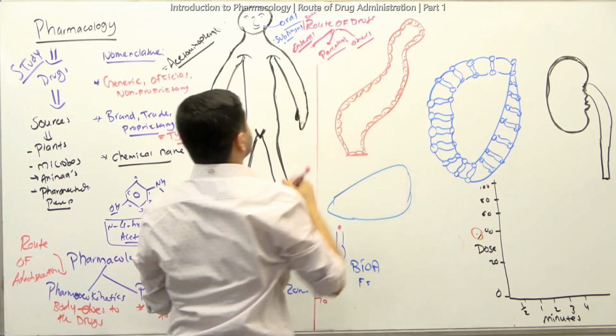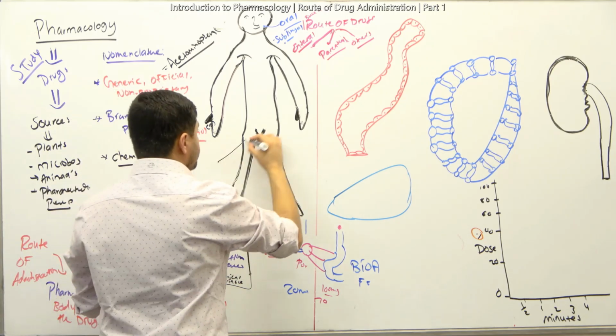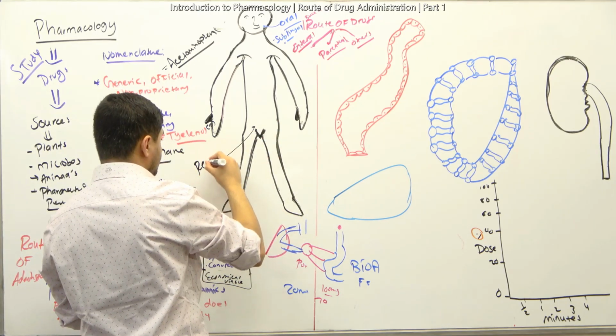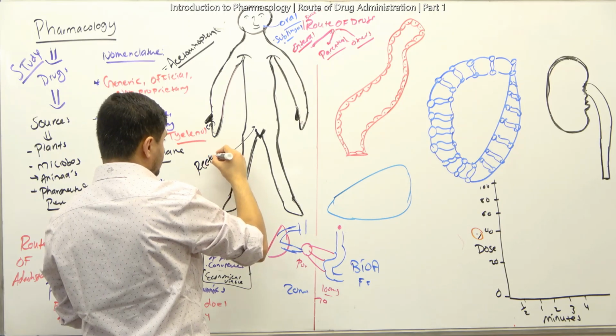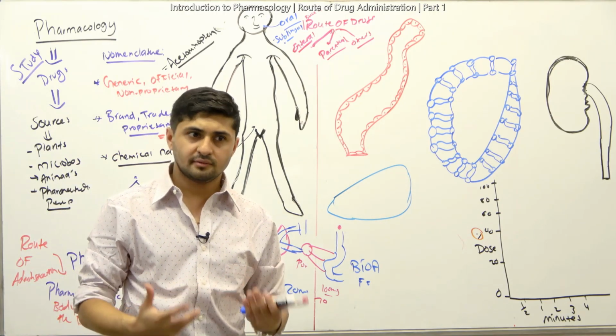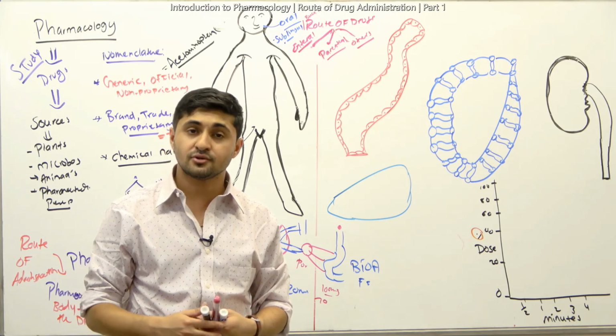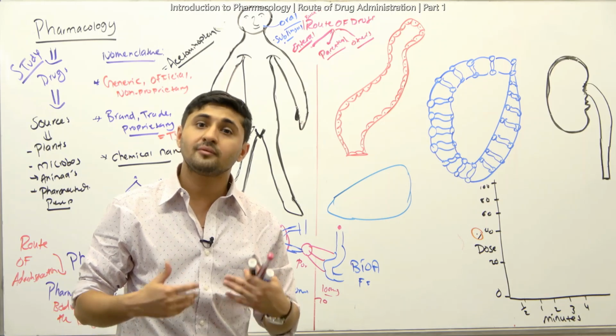The other one we will talk about here is the rectal route, down here. This is also part of the enteral routes. Why do we give rectal? Maybe they're infants who can't take it, or they're vomiting and not able to take it, or maybe it's an unconscious patient.